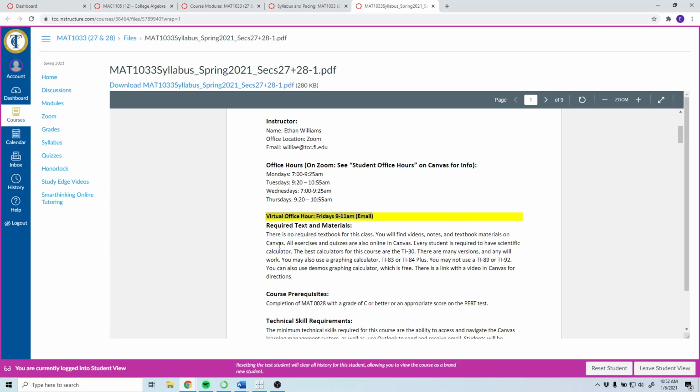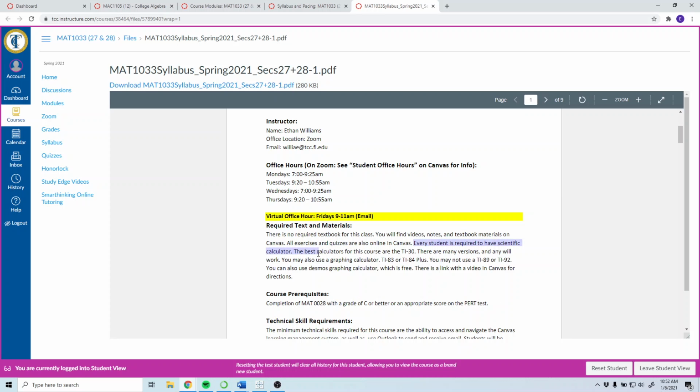All right, required textbooks. There is no required textbook for this class. They're inside Canvas. There's videos, there's notes, and textbook materials already. All the exercises, I call them quizzes, but really they're just homework, you'll see in a second, are also online in Canvas.